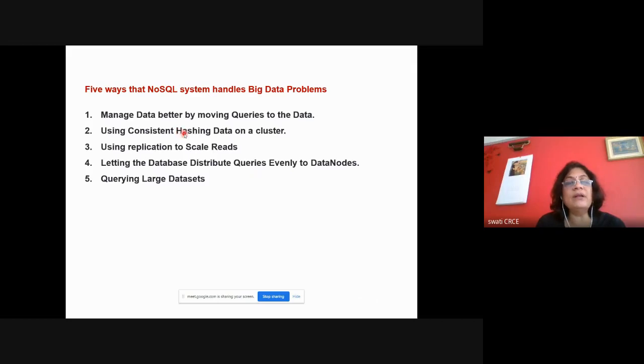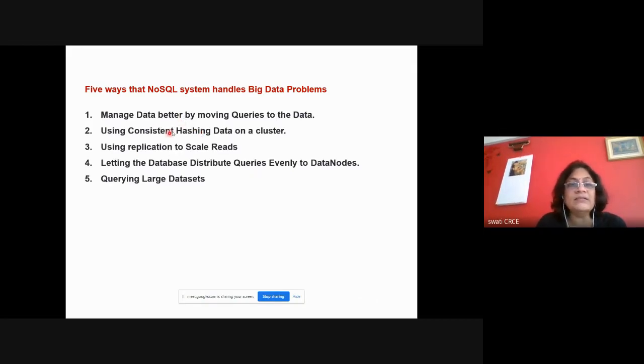But in case of NoSQL, instead of bringing data to the location where the program is residing, your program travels to the location where the data is residing. We have seen the examples. The size of the program is always in kilobytes, a very small size, so it is better to send the query or your program to the location where the data is residing.